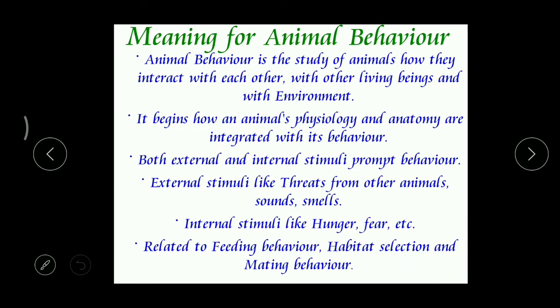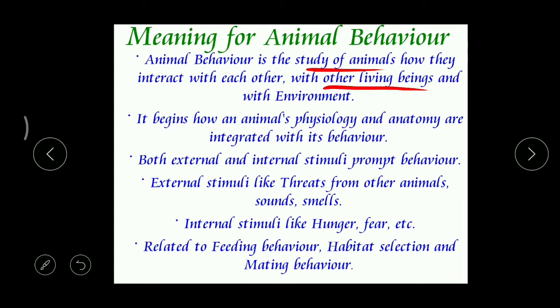Animal behavior is the study of animals, how they interact with each other. Interact means they communicate or they make a friendship with the same type of animals of the same species, and also with the other living beings.